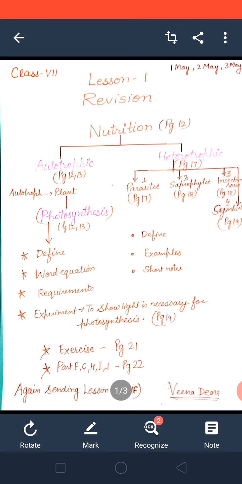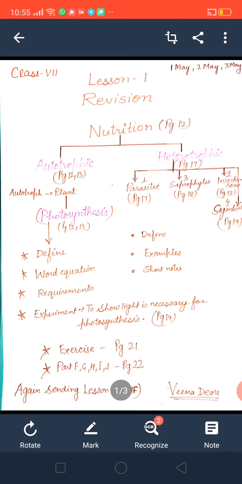On 2nd May, we will learn short question answers, 2 mark and 3 mark question answers. And on 3rd May, Sunday, then on 4th May, we will learn 5 mark question answers. In this way, you will not face any problem in completing your revision of lesson 1.